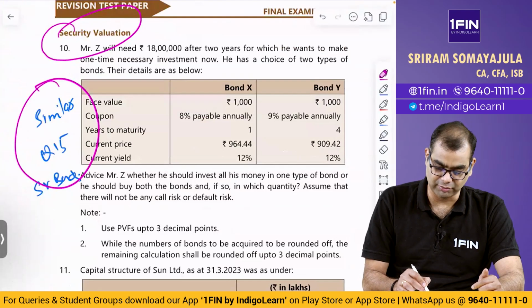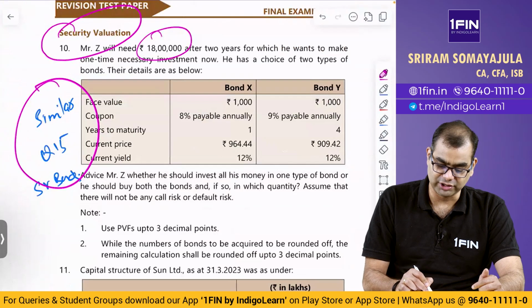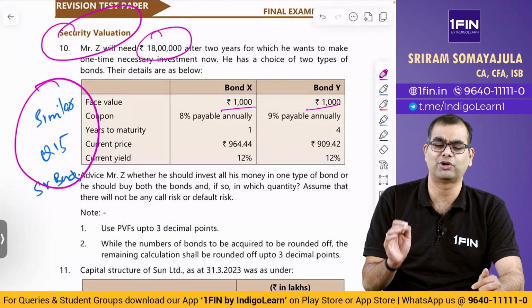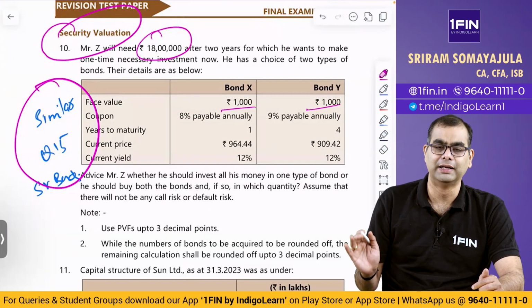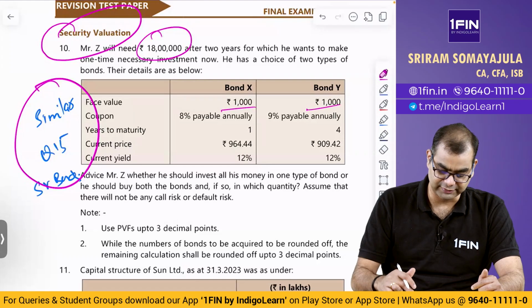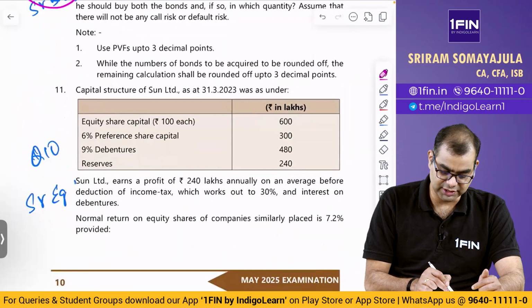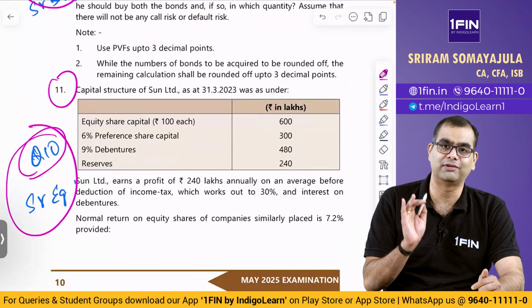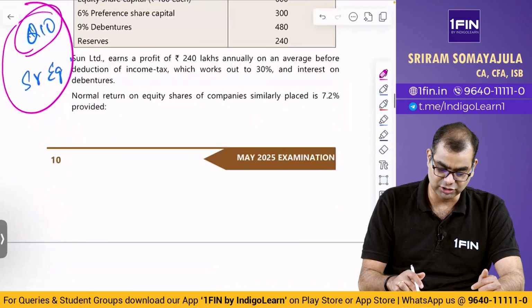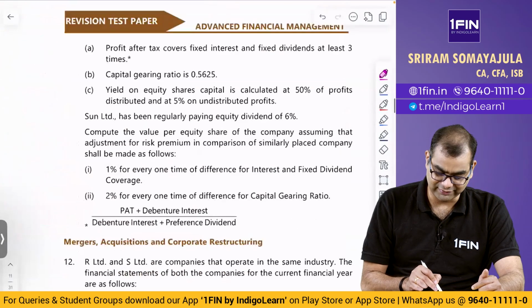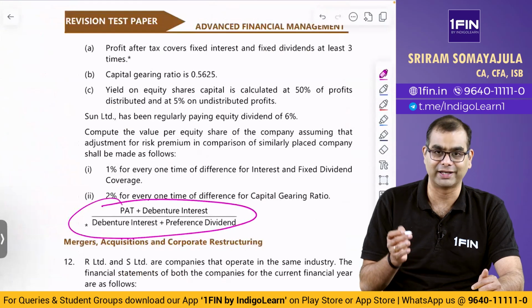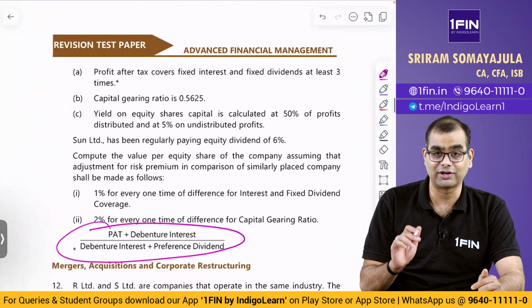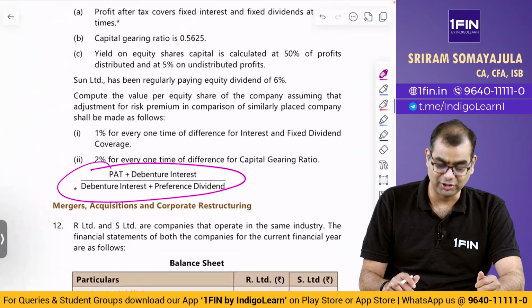Then security valuation, question number 15, security valuation bonds. There is a bond, there is a portfolio, the investor wants to invest in 2 kinds of bonds, what he or she should do and all of that. Very simple, nothing complicated. Then security valuation equities, question number 11 in the RTP is question number 10 in our P600 plus. This also is a super simple one, and here they in fact have clarified what they mean by capital gearing ratio also. A lot of students used to get confused on this, because I remember a lot of students asking questions in forums.